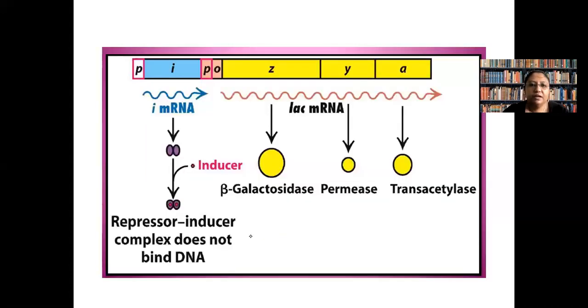Now, let us learn more about the lac operon.